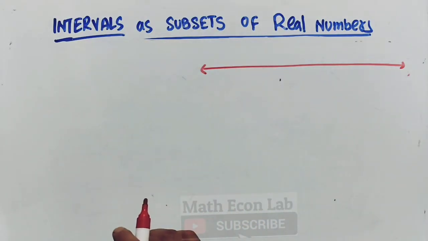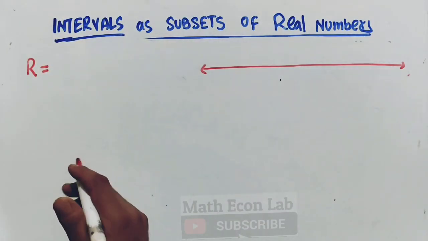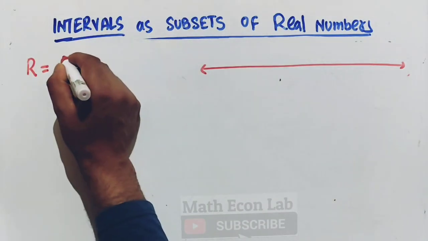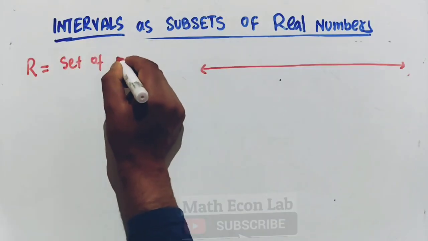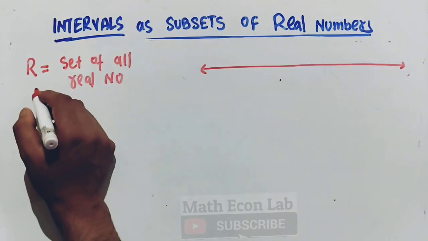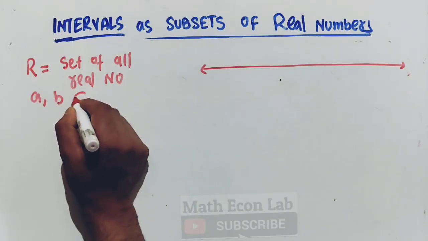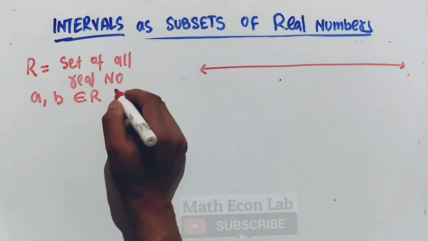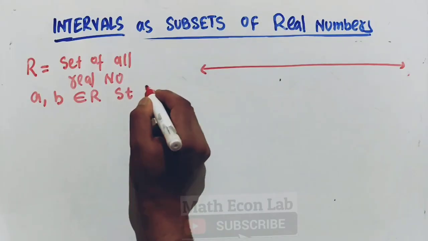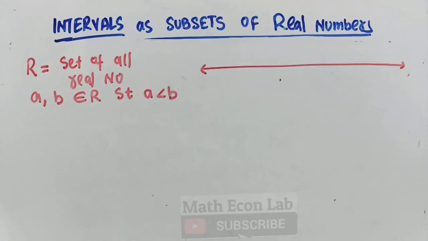Let us suppose this denotes the real numbers. Let us denote R as the set of all real numbers. And let us take two numbers. Let us suppose we have two numbers a and b, such that a and b belong to the real numbers, such that a is less than b. Now how do we show it in the interval notation?